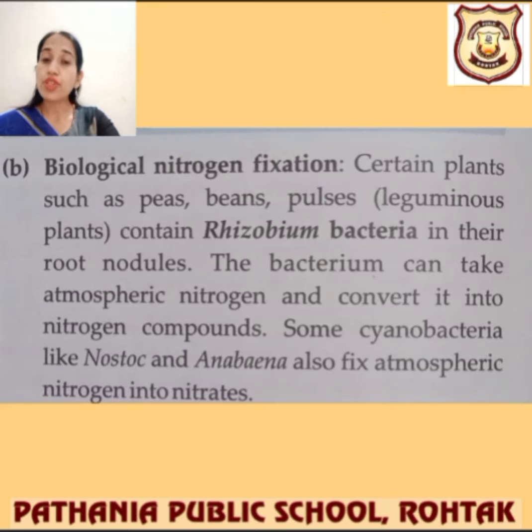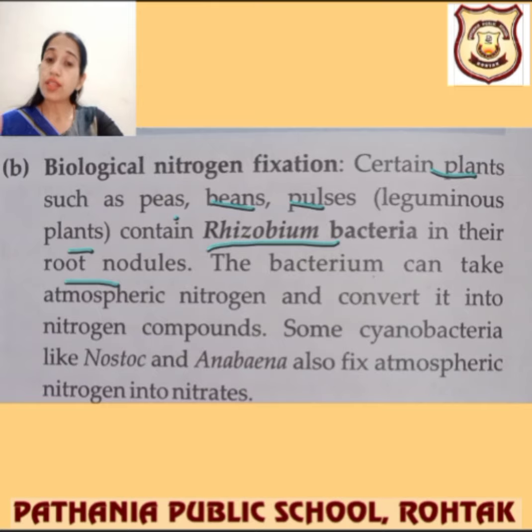That is biological nitrogen fixation. What happens in this? Let us discuss. Certain plants such as pea, bean, pulses, all these are leguminous plants. What do they contain? They contain Rhizobium bacteria in their root nodules.